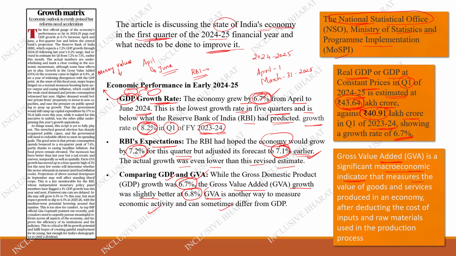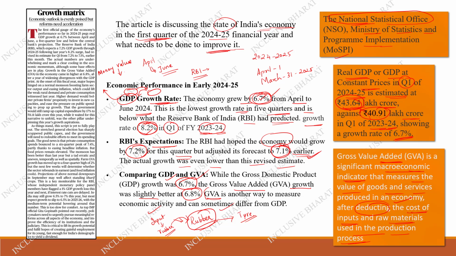This measures the value of goods and services produced in an economy, but it is calculated after deducting the cost of inputs and the raw materials used in the production process. Okay, if you wanted to produce a rubber, this rubber will have an initial input cost, right? Inputs, such as rubber from the farm, have to be imported, and then we have to create it as a tire, for example.